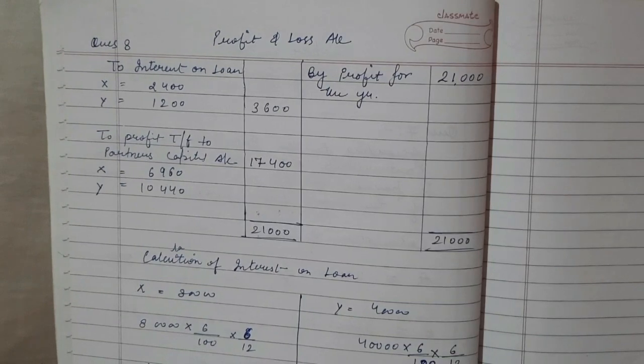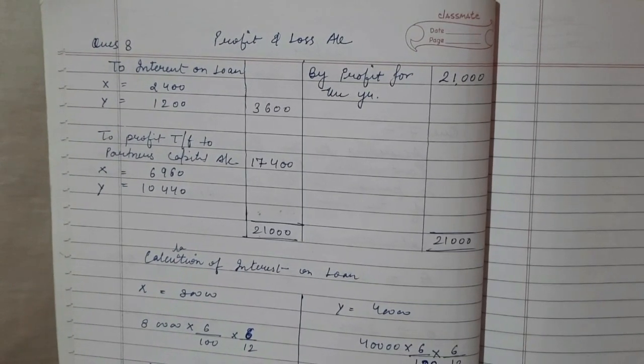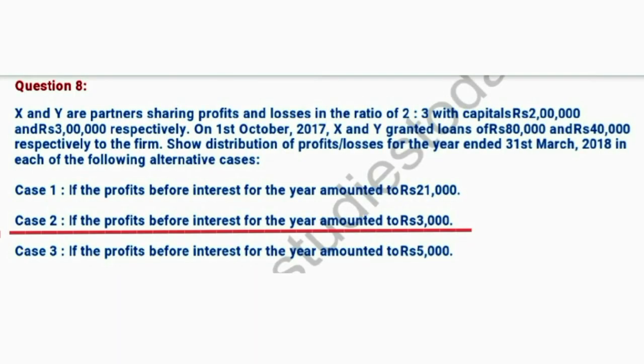Now I will do the case number 2. So what is the case number 2? Case number 2 is if the profits before interest for the year amounted 3000. So if this happens, like profits are only 3000 rupees, right? So we have to give the interest on loan to partners because it's a charge against profit, right? So what we do?